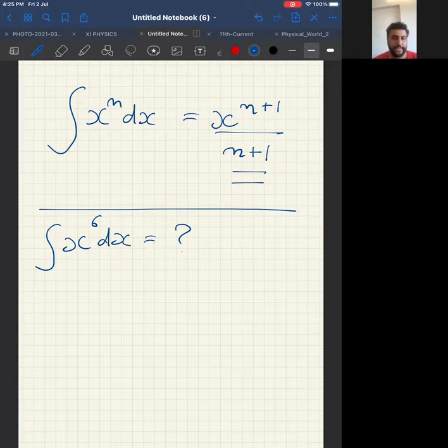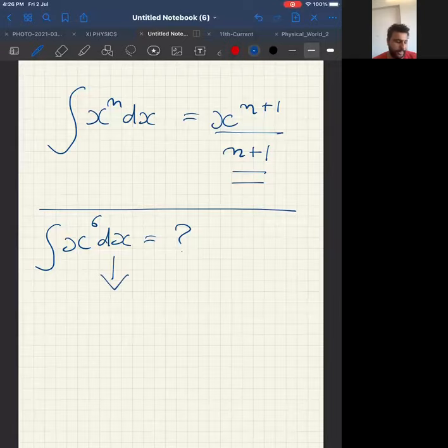Soumya, Samarth, correct. Okay, Rajiv, Leron, correct. Okay, I will do it. Tell me if you are understanding. This is x power 6 dx.